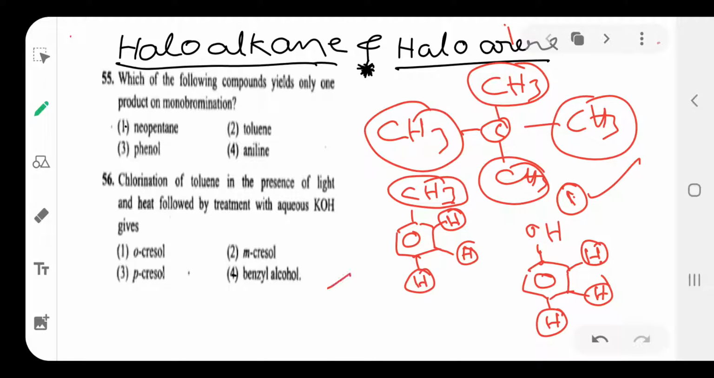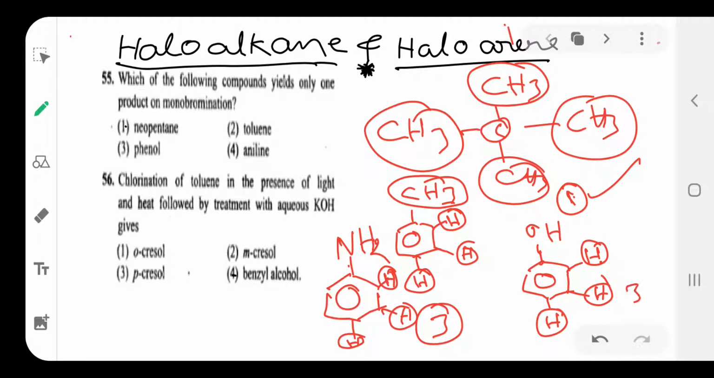Then the last one is aniline. So this is aniline, NH2. Here this is one type of hydrogen, another type of hydrogen. In total it also has 3 different types of hydrogen: ortho, para, meta hydrogen. So it also gives 3 monobrominated compounds. Toluene gives 4 monobrominated compounds, but the first compound gives only one monobrominated compound. So the compound that gives one product on monobromination is the first one.